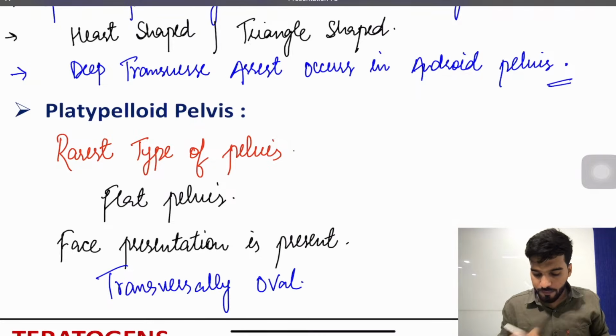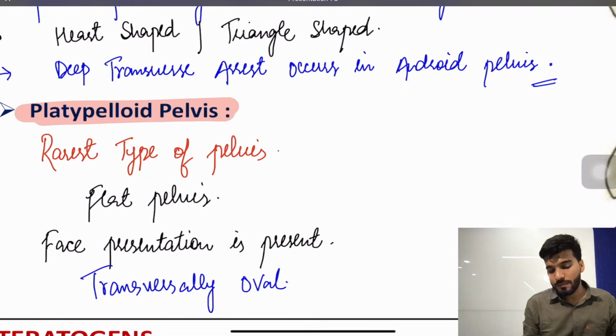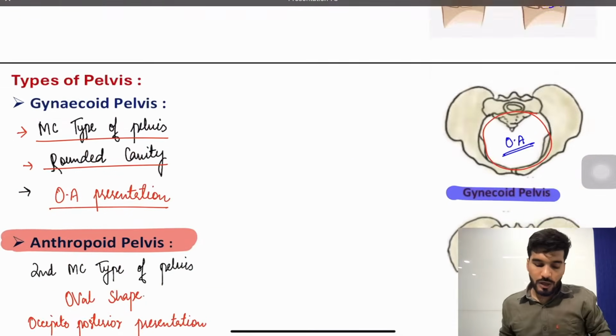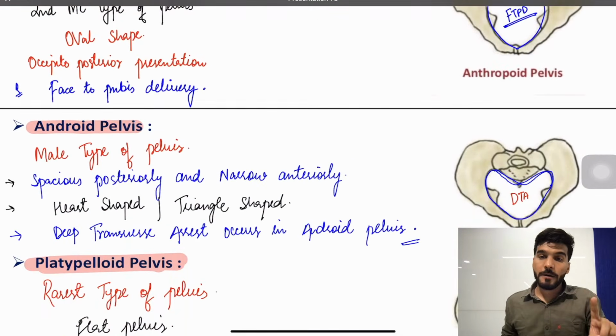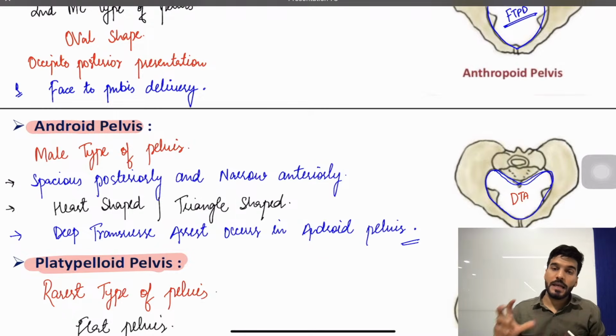So which type of pelvis is having a face presentation? That's going to be platypelloid pelvis. So that is all about the pelvis and types. Remember, occipito-anterior rounded cavity, your answer goes to gynecoid. Second one, oval shaped face to pubis delivery, your answer goes to the anthropoid pelvis. Third one, android pelvis, it's a male type of pelvis, heart shaped or triangular shaped.